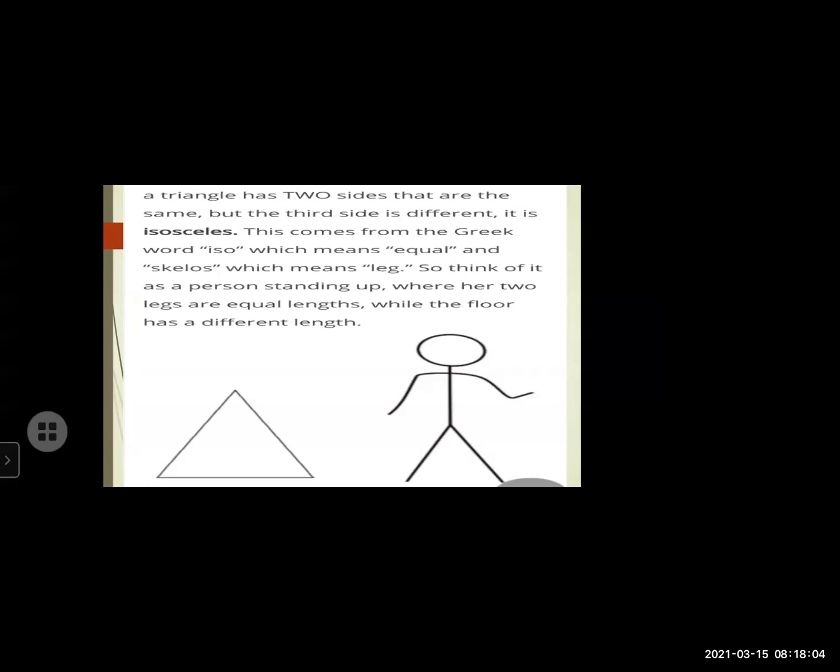So think of it as a person standing here where her two legs are equal length while the floor has different length. See, when we walk on the floor, the length of our two legs are same, isn't it? But the length of the floor is different. So see, what a best example we get from isosceles triangle, that our two legs are the two sides of the triangle and the length of the floor is the unequal side of the triangle. So that forms an isosceles. It is originated from which language? Greek language. Iso means equal and skelos means leg, equal legs.